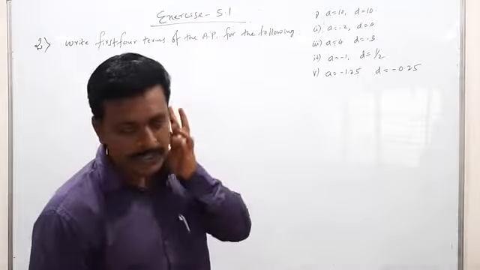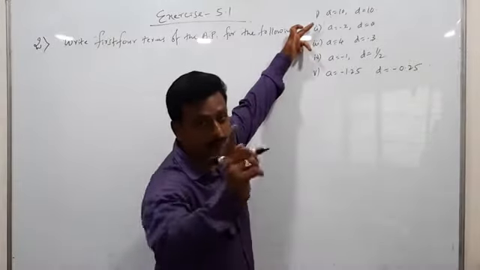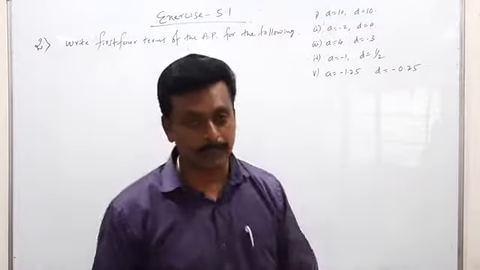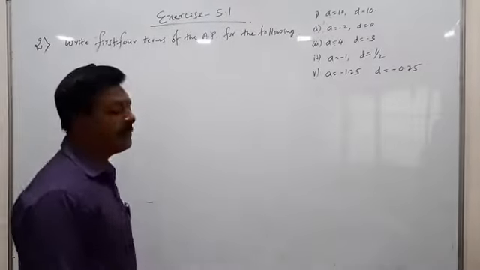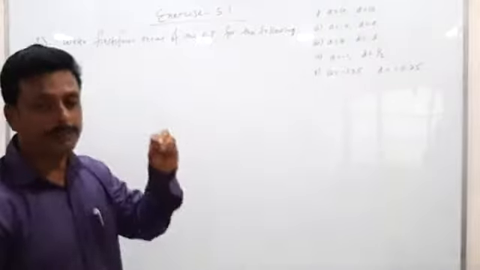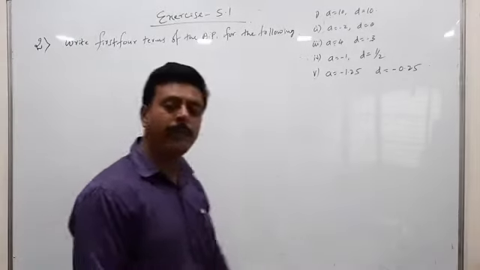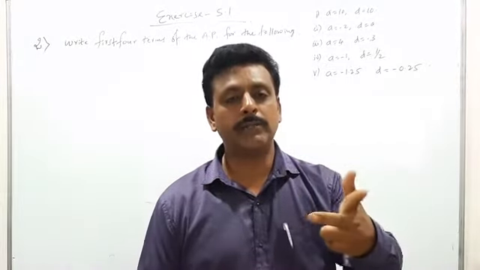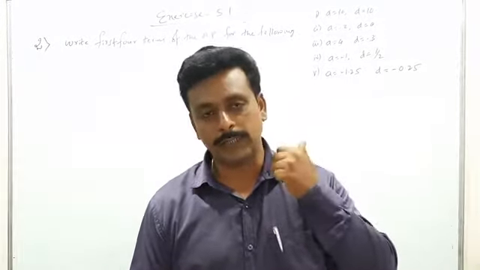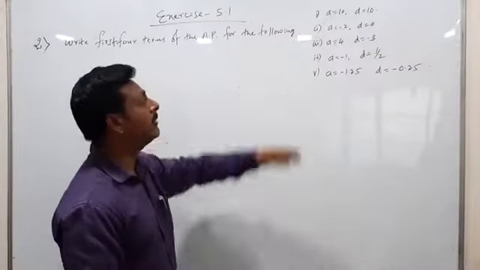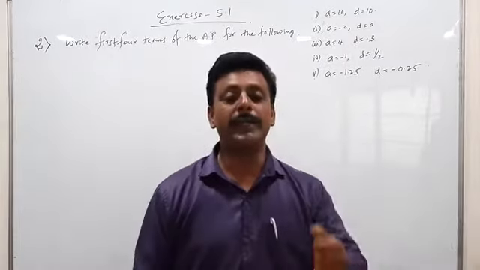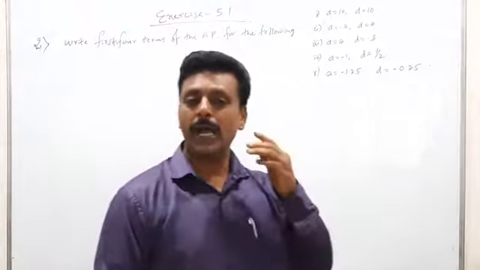Related to that, they have given you A, which means the first term, and D, which means the common difference. 5 sums are given. They are asking you to find the first 4 terms of the AP. What do you mean by first 4 terms? A1 first term, A2 second term, A3 third term, A4 fourth term. So the first 4 terms' values you have to find out. Related to that they have given you the A value and the D value. With the help of that you have to find out the first term, second term, third term and fourth term.